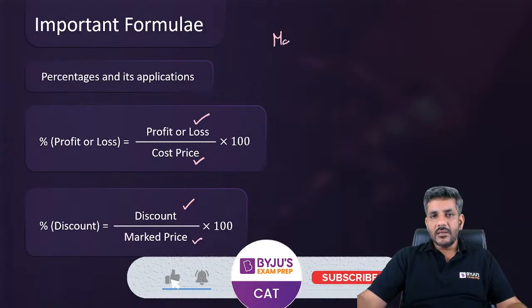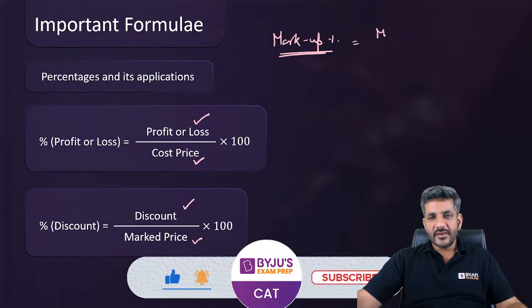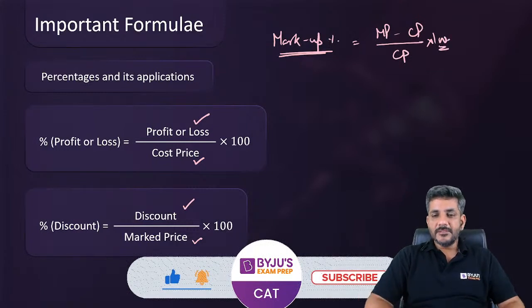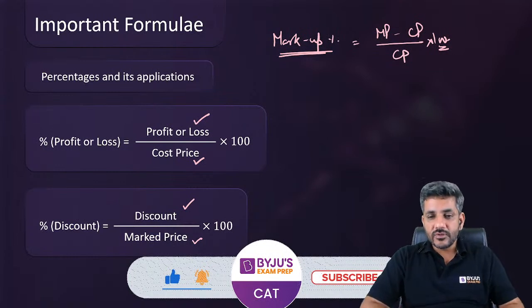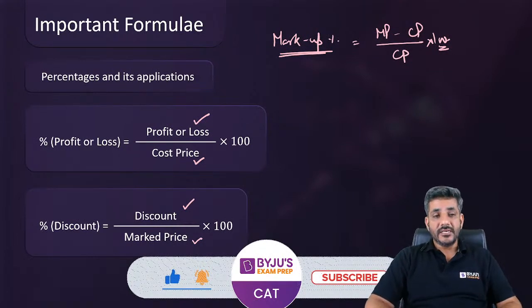There is something called markup percentage as well. I'm sure all of you have heard of it. Markup percentage. It is the difference between marked price and cost price as a percentage of cost price. Difference between marked price and cost price as a percentage of cost price, that is called the markup percentage. So these are the three things which are needed in case of profit, loss and discount.